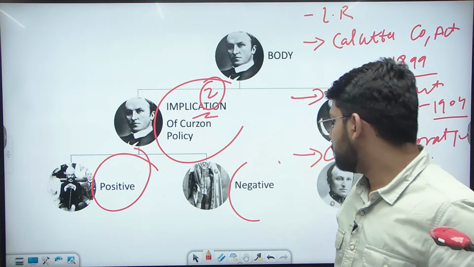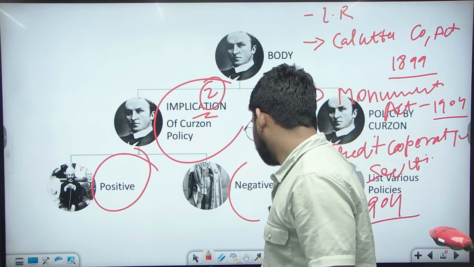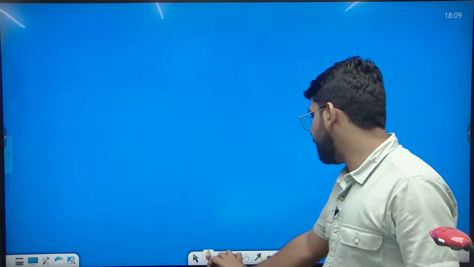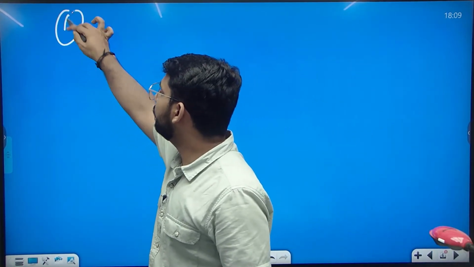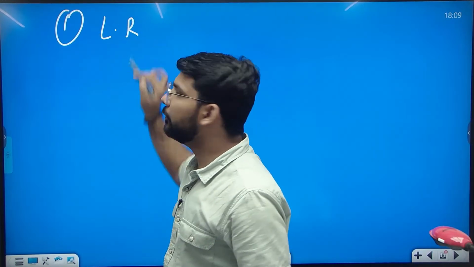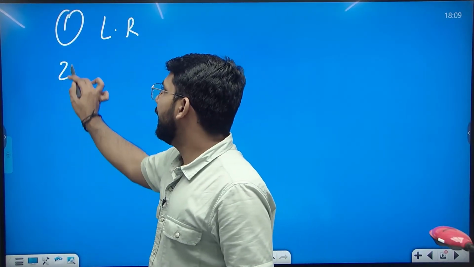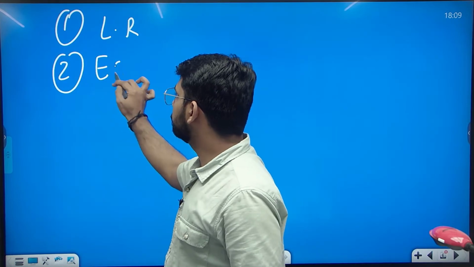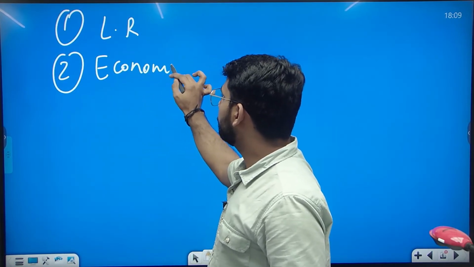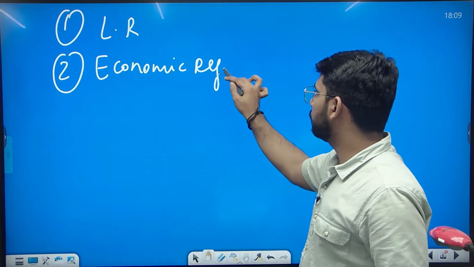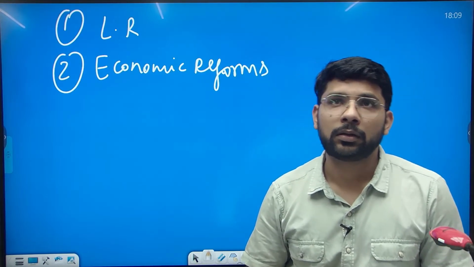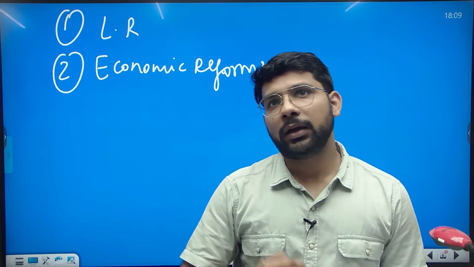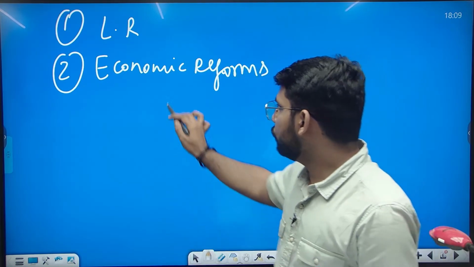If we come to the second heading of the Lord Curzon reforms, the first was the legislative reforms, which we discussed. Then the second heading is the economic reforms. In economic reforms, Curzon took two steps.